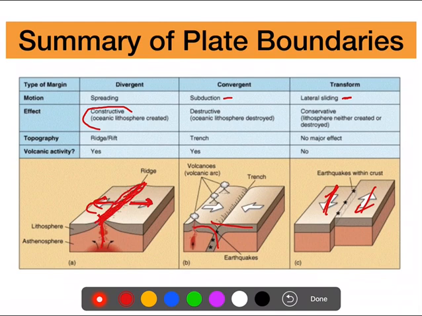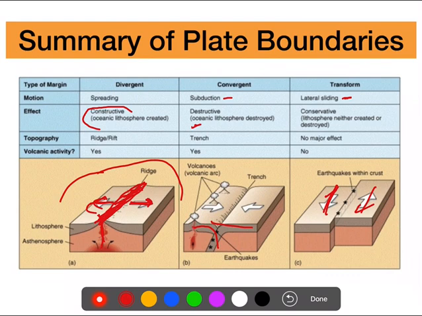Okay, so here the effect is constructive. You are forming new landmass at your divergent boundary, though the type of rock of that landmass will be igneous rock, because of hot molten magma, but then you are forming new landmass. Okay, in your convergent ones, you are destroying. There is a destructive effect. That means